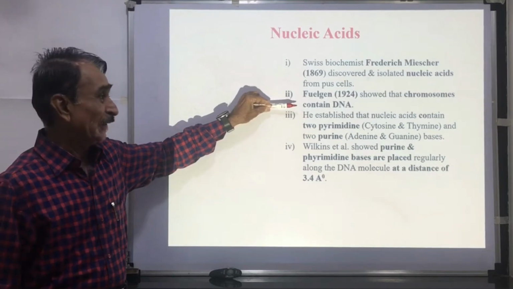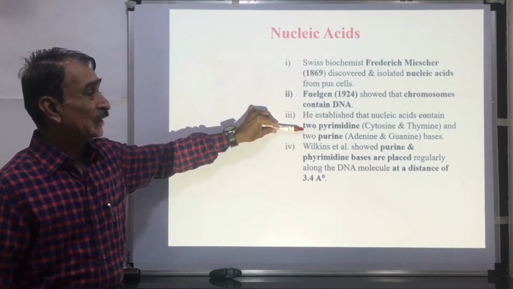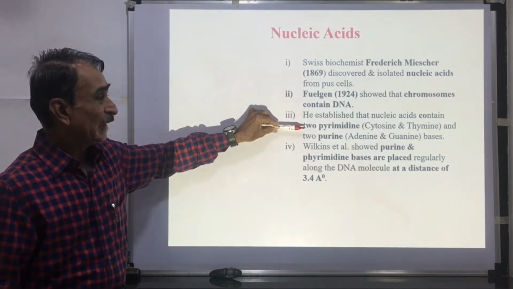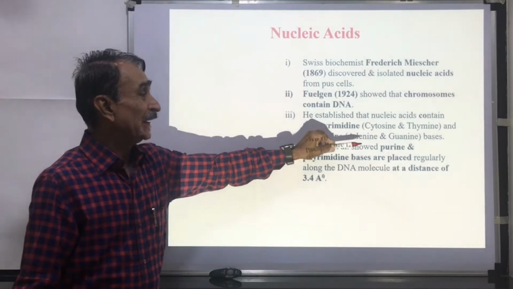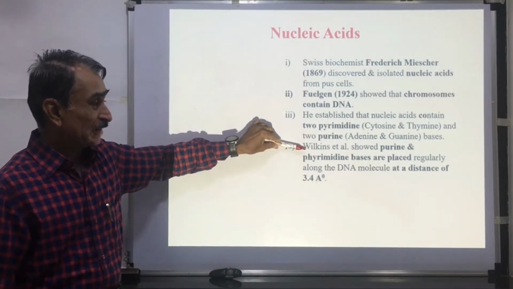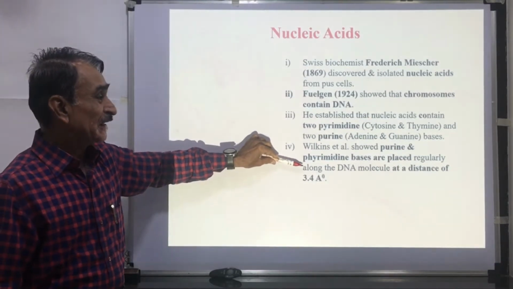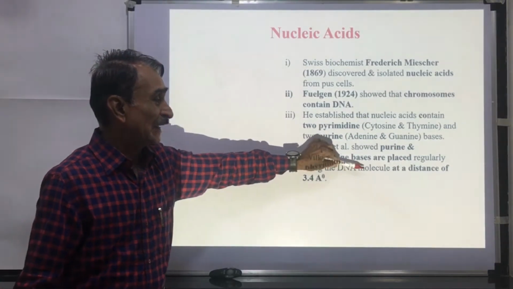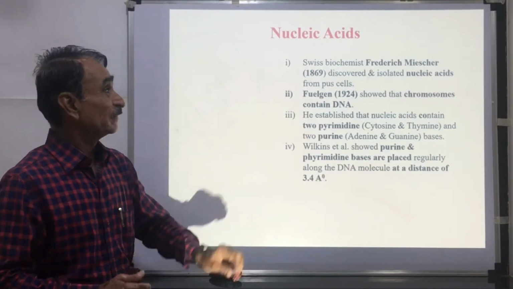DNA is a nucleic acid, we know. He established that nucleic acids contain two pyrimidine bases, cytosine and thymine, and two purine bases, adenine and guanine. Wilkins and his co-workers showed that purine and pyrimidine bases are placed regularly along the DNA molecule at a distance of 3.4 angstrom units.